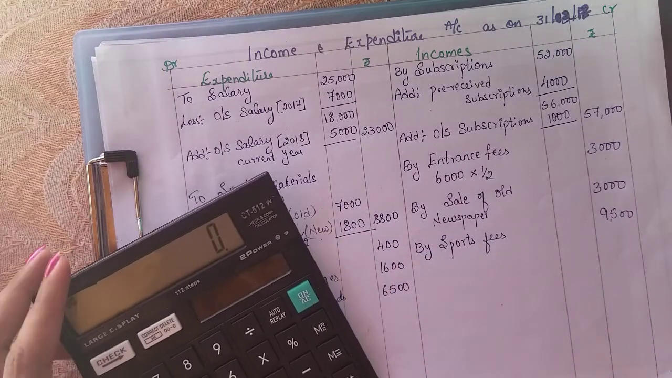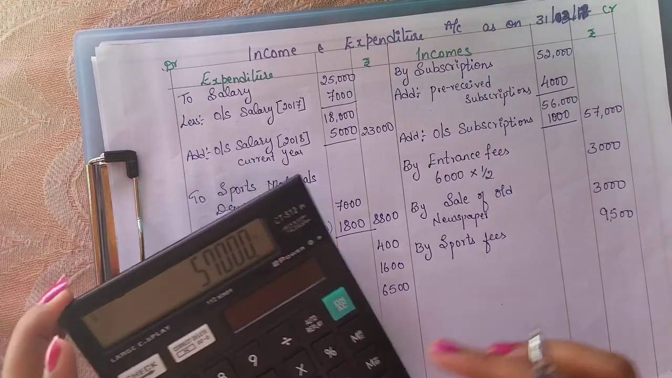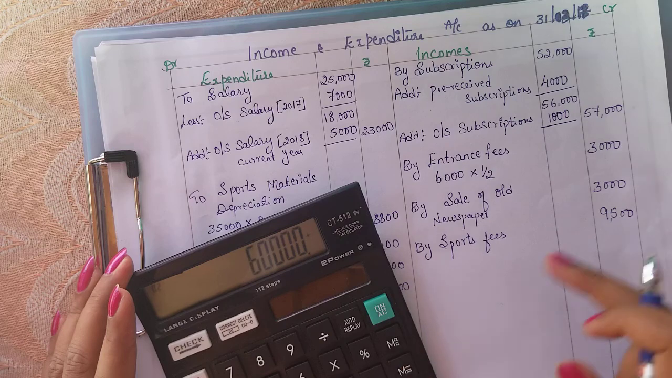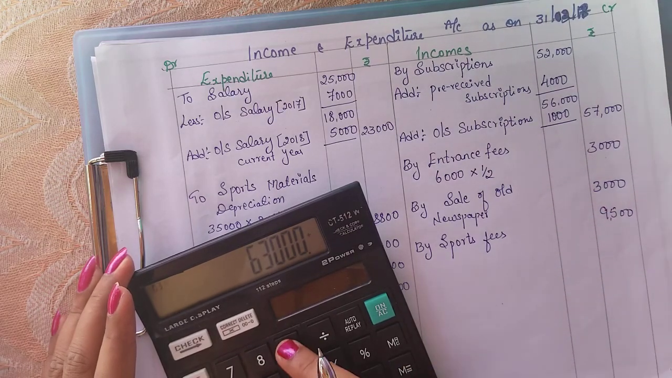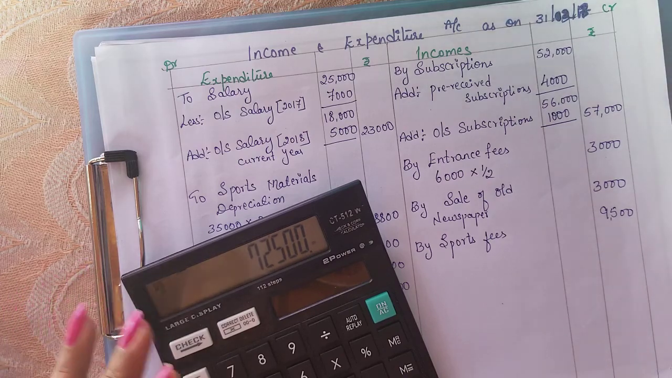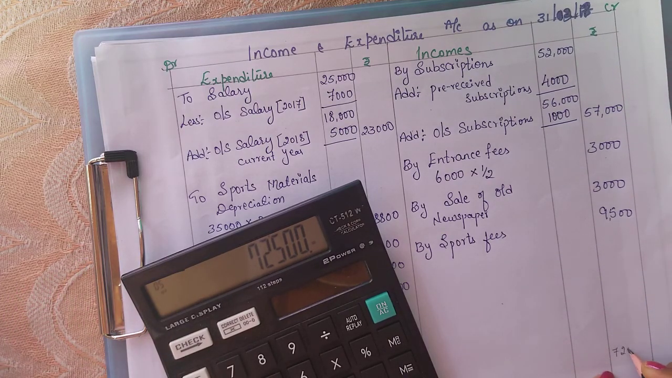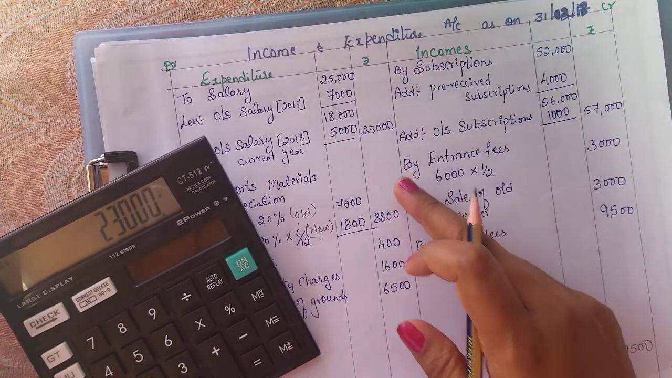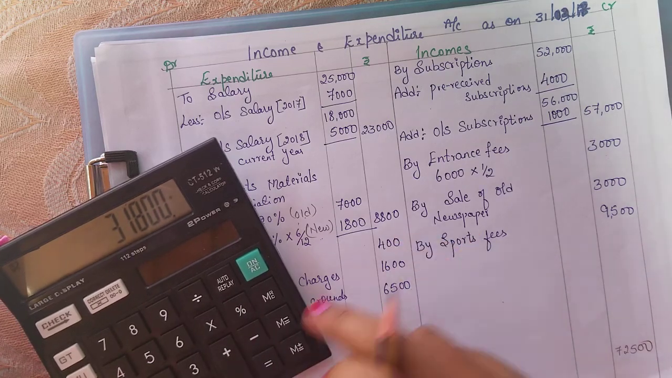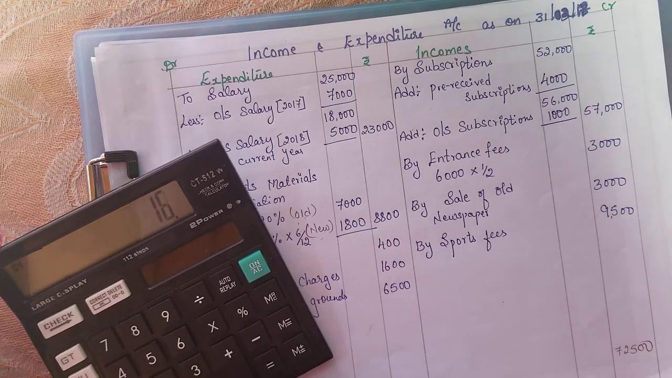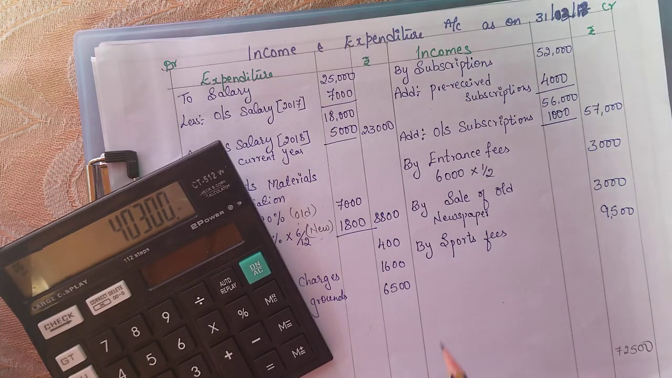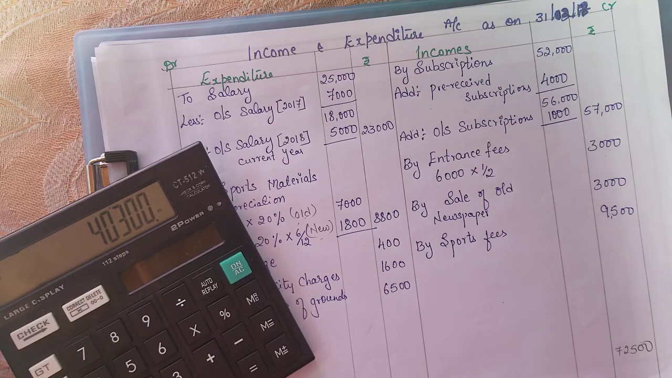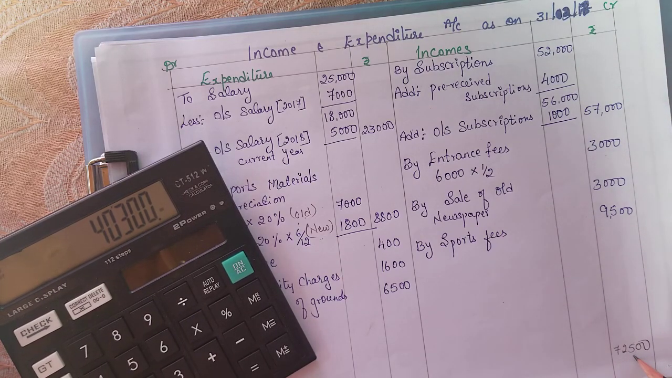Now let's make the total in the credit side. 57,000 plus 3,000 plus 3,000 plus 9,500. You will be getting 72,500. Let me check the debit balance. This is all the expenditure. 23,000, 8,800, 400, 1,600 and 6,500. You are getting 40,300. So all the expenditure total is 40,300 and incomes total is 72,500.